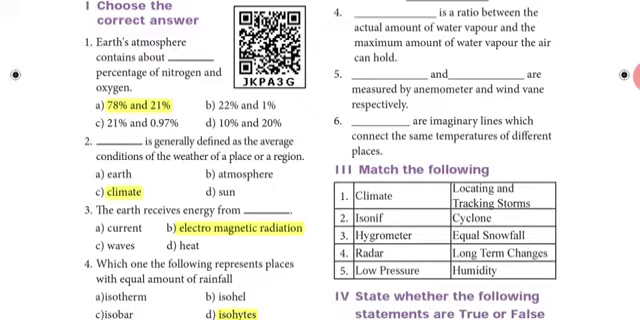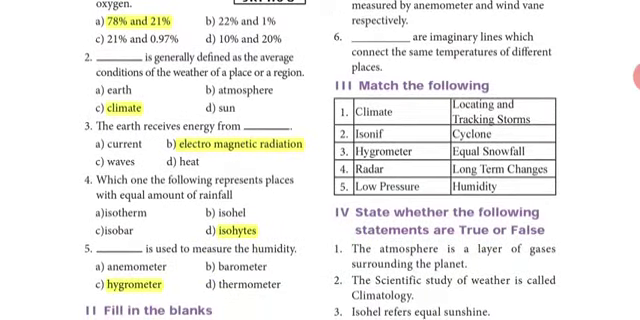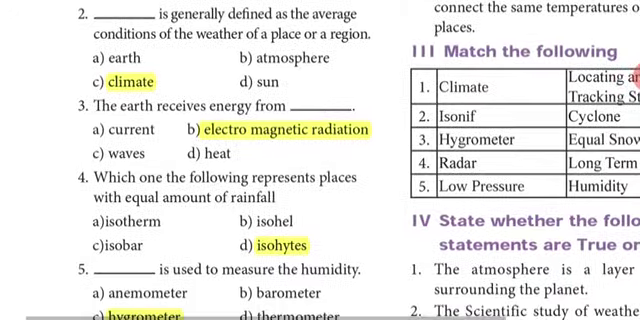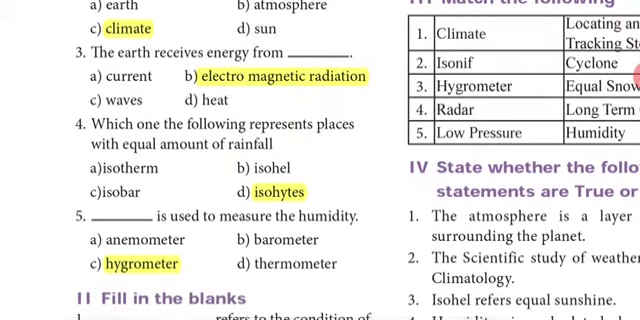Third one, the earth receives energy from option B, electromagnetic radiation. Which one of the following represents places with equal amount of rainfall? Option D, isohyets. In the fourth one you can see isotherm. Option A, isotherm, which means places having equal amount of temperature. Option B, isohel, that means places having equal amount of sunshine. Option C, places having equal amount of pressure is called isobar. And fourth one, isohyets, that is places having equal amount of rainfall. So therefore option D, isohyets, is the correct answer.